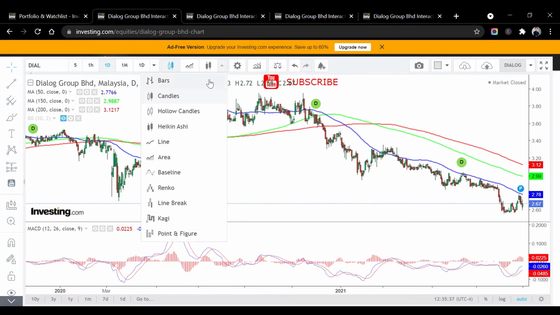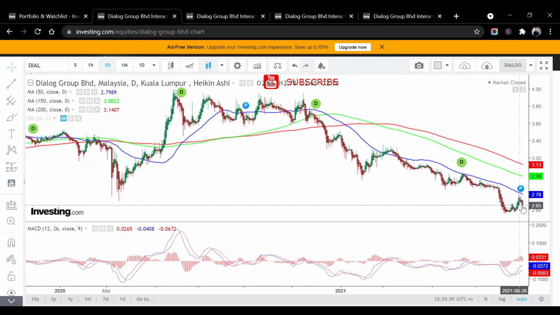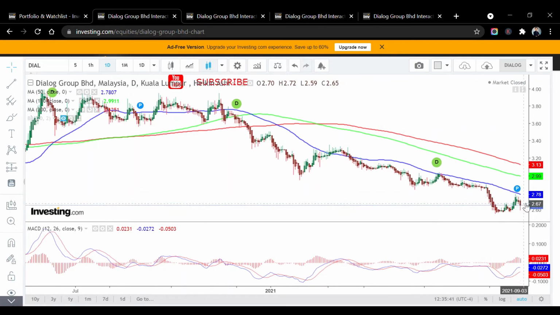So what about the Heikin Ashi? You can also see it is a red color. Red color means it's bearish. So basically there's no bullish sign yet, and it continues to be bearish. So Dialog is still at a confirmed downtrend.